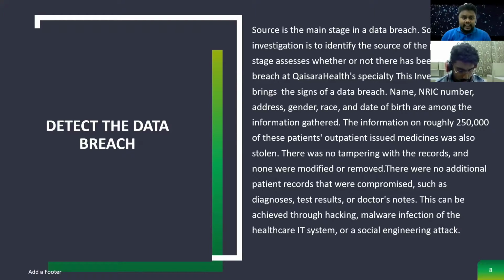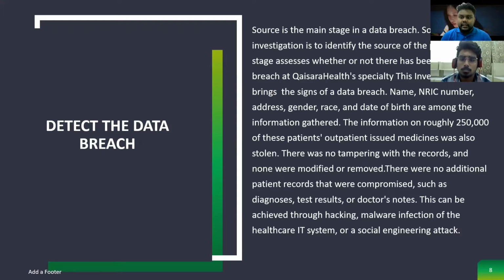The first step is to detect the data breach. Source detection is the main stage in a data breach investigation, to identify the source of the problem. This is the stage to assess whether or not there has been a data breach at Kaisara Specialty. This investigation brings out the signs of data breach. Name, NRIC number, address, gender, race, and date of birth are among the information gathered.